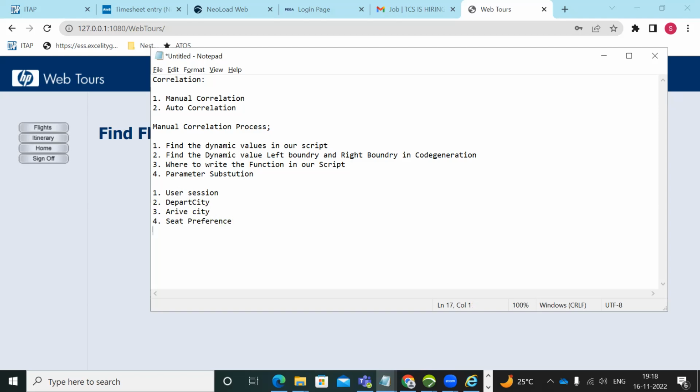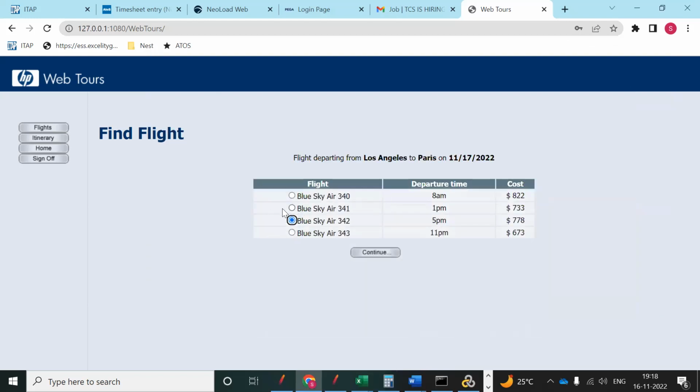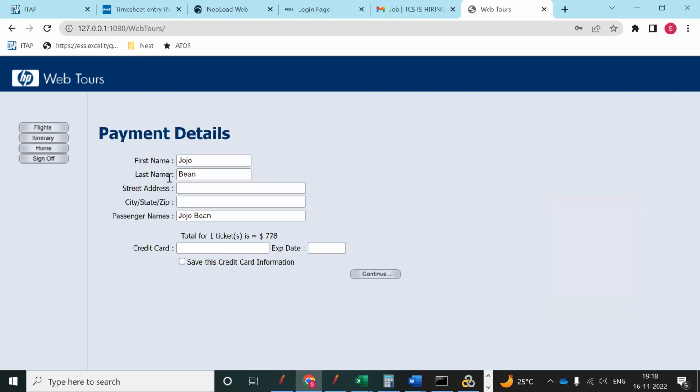So, very important concept, please understand. If you do not understand, ask me questions. Seat type. One more we identify: outbound flight. Got it? So we identify these, and after that you can select any one and click on continue. All these details we are entering. So that is why we know we can do parameterization, right?